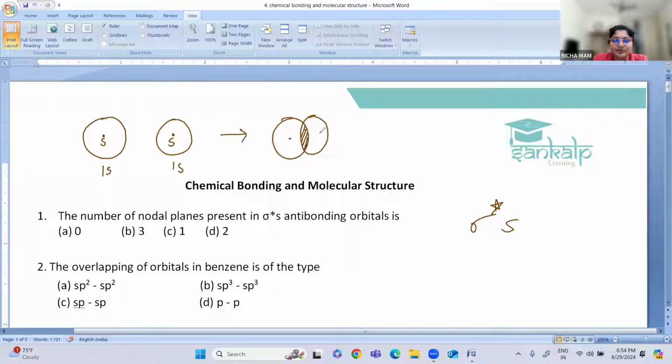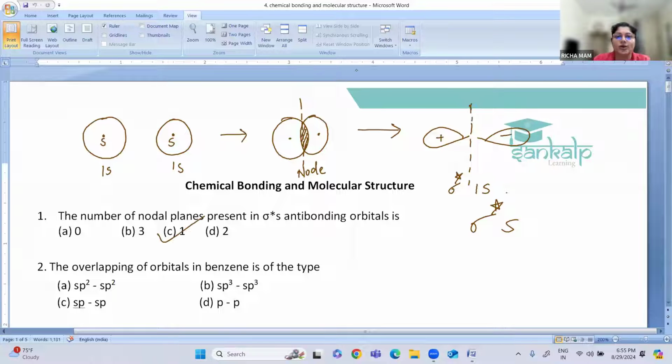So how many nodes are present here? This is the node. A node is the region where the probability of finding the electron is 0. So one nodal plane is present between the sigma star 1s. The molecular orbital sigma star s is formed by subtraction of the overlapping of two s orbitals. So how many nodal planes can you see? There is one nodal plane. Option C. You can see there is one nodal plane.